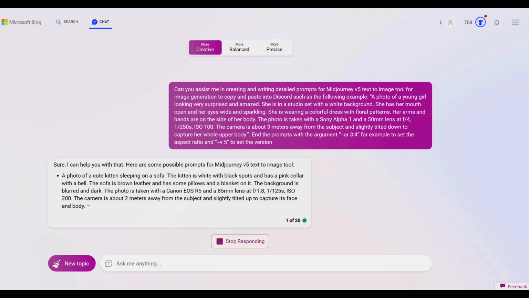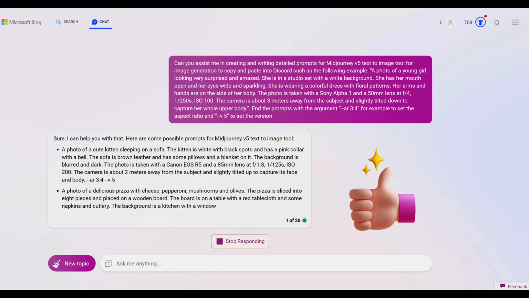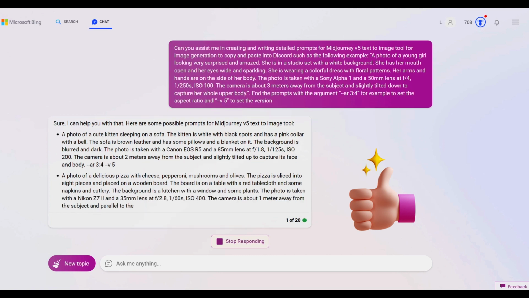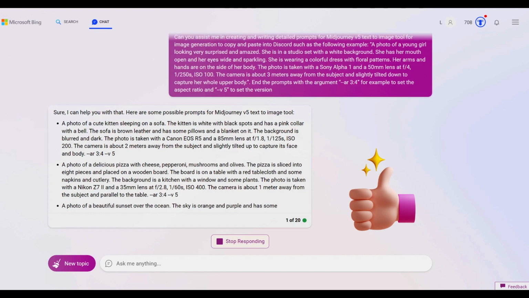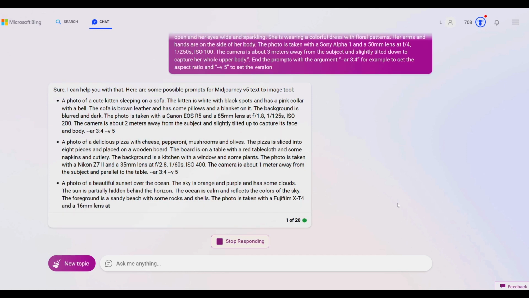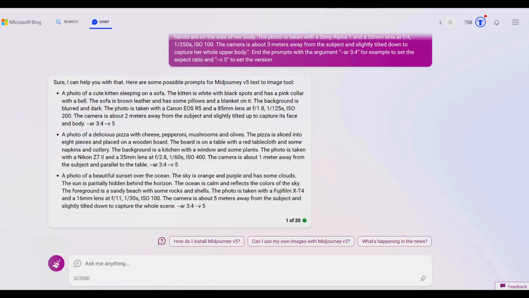You must ensure that Bing provides this type of response, in which it confirms that it will assist you with the prompts and then begins to provide examples that are similar to the primer, which is exactly what we want. If you do not receive this response, reload your browser and try again. Bing can be temperamental, and it may refuse to assist you with prompts on occasion, but this method works 95% of the time. For Bing to stay on topic, we will need to ask it a question.